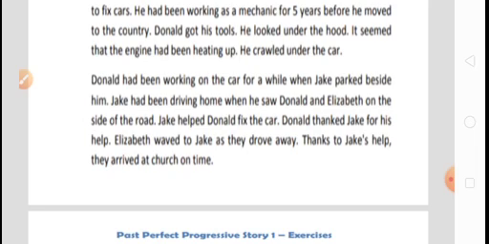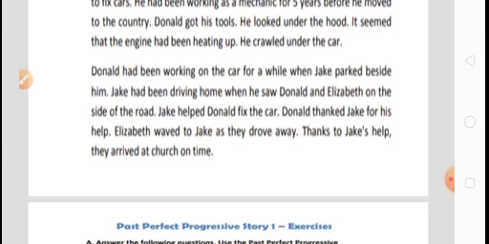Now, what happened? He thought that the engine of the car might be getting very hot, and that's why it stopped for a moment. He crawled under the car, and this happens. We know it very well. If you have seen any mechanic while repairing a car, they usually crawl under the car and repair it. So he also did the same kind of thing. He crawled under the car and started repairing the car.